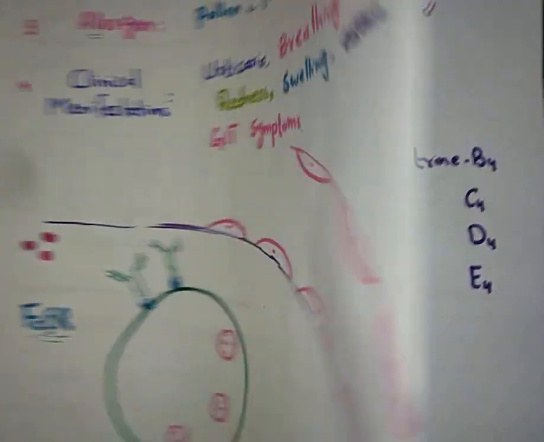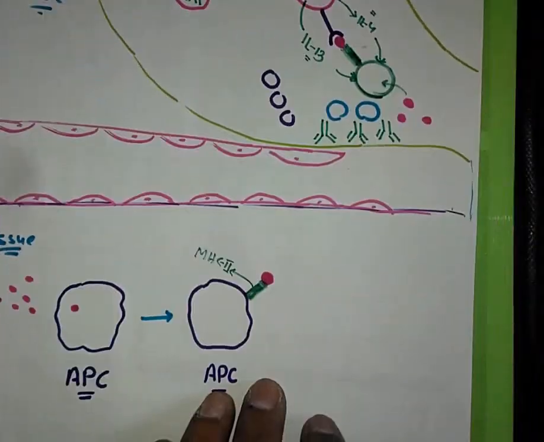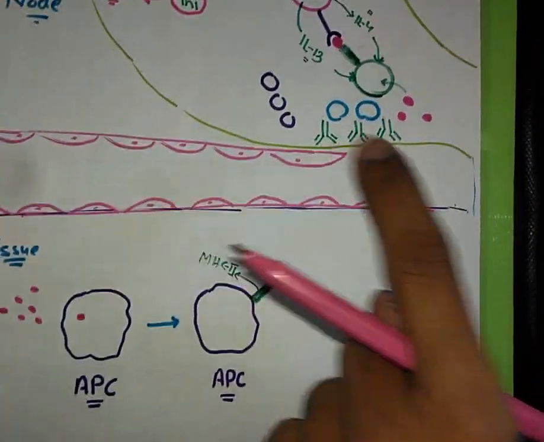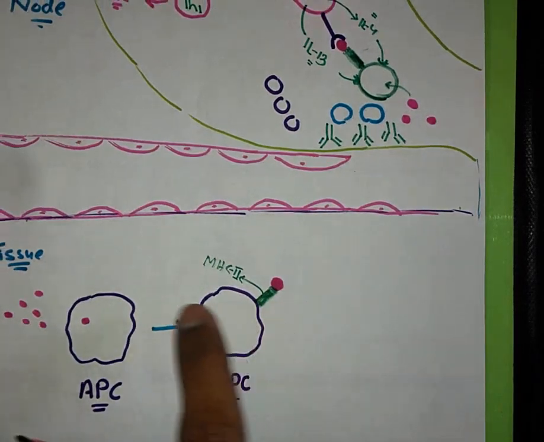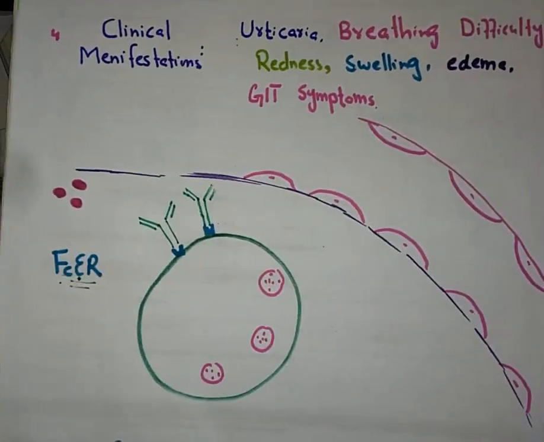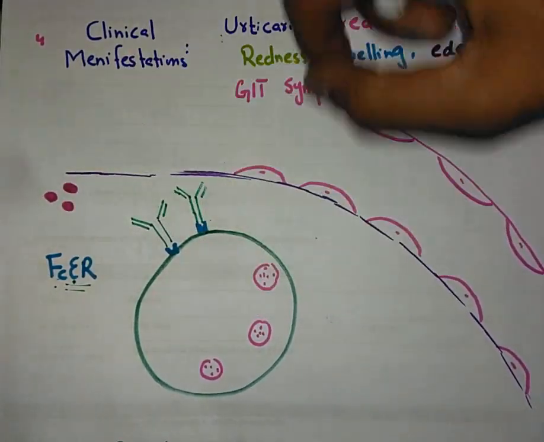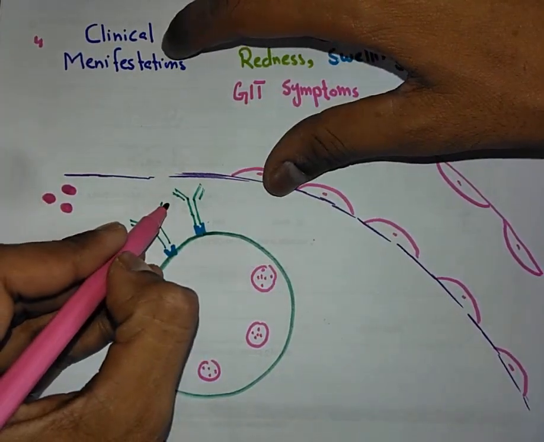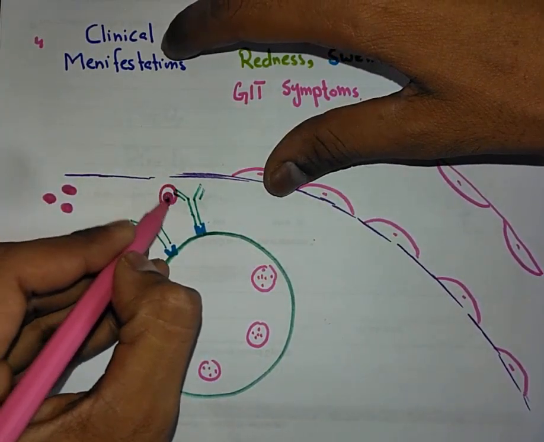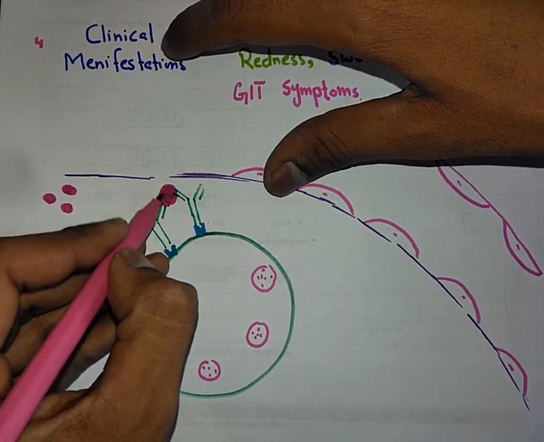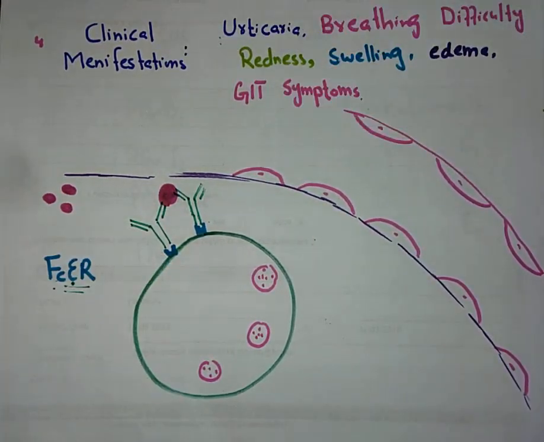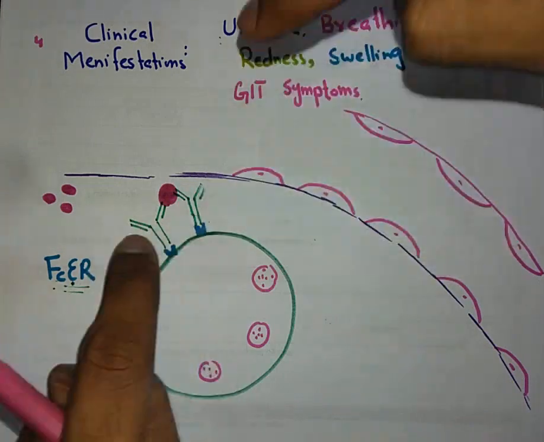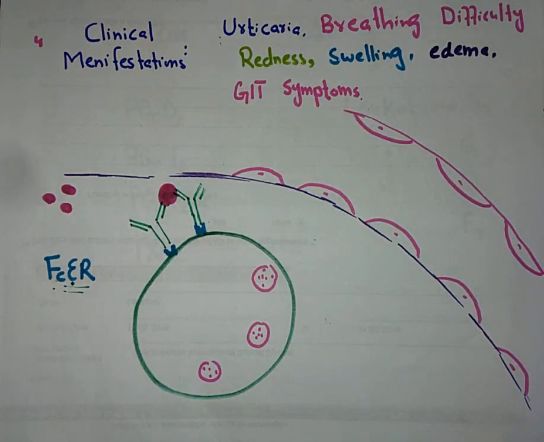Initially these antibodies have been produced against these allergens. Now these allergens have come again. It means these antibodies have the tendency to bind with these allergens because they were produced against them. Now when these allergens attach to the Fab portion, they will cause a cross-linking of two antigens. They need to cross-link for the activation.